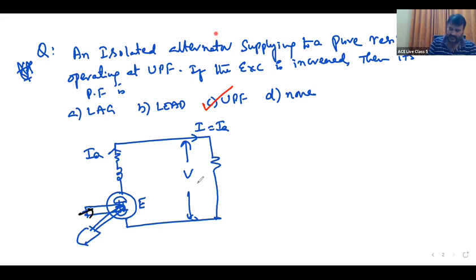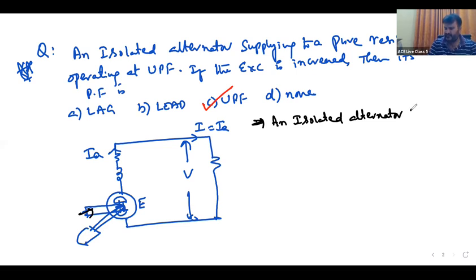Let me write this statement: an isolated alternator will always operate only at load power factor.